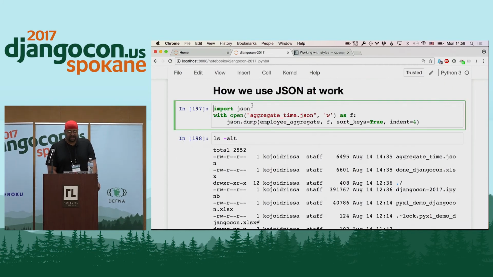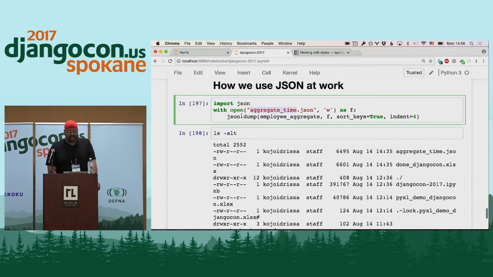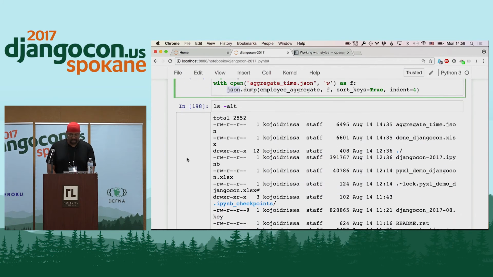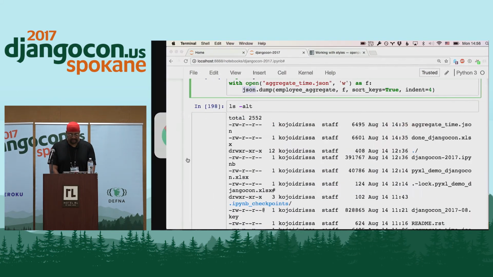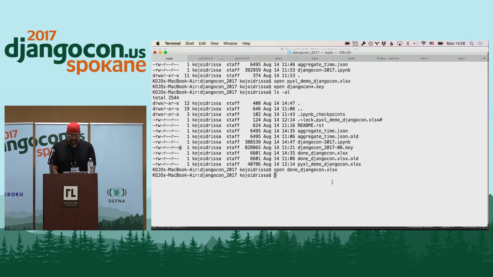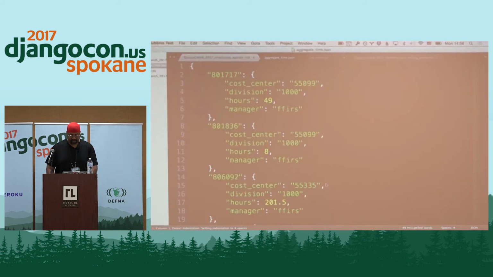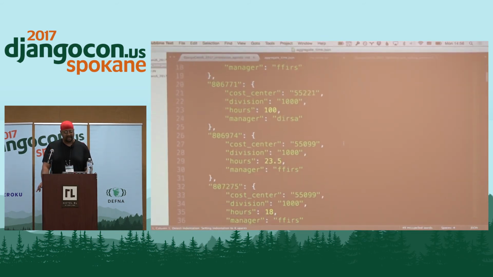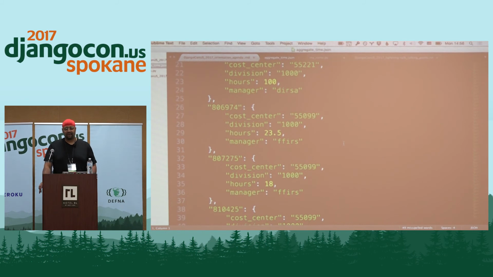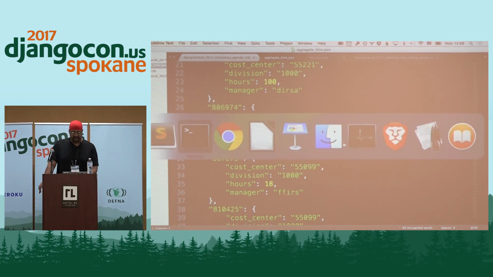The last thing we do is I can take that object, that aggregate time object that I created, and I can write it out as a JSON file. And so then what I end up with is this. Where is my JSON file? There we go. And so I get that as a JSON file that I can then use to configure something else or to do other processing if I'd like.